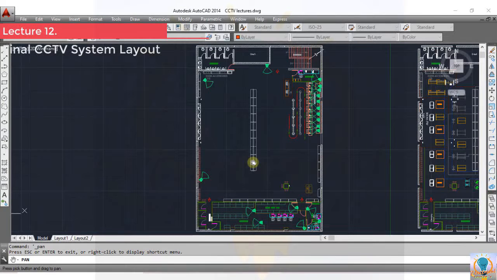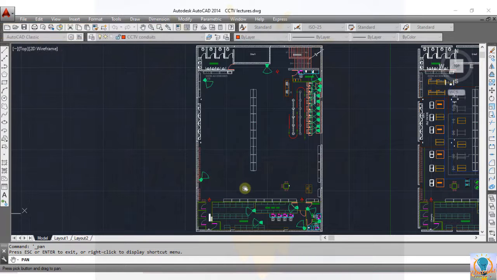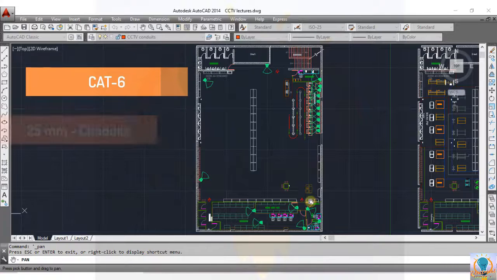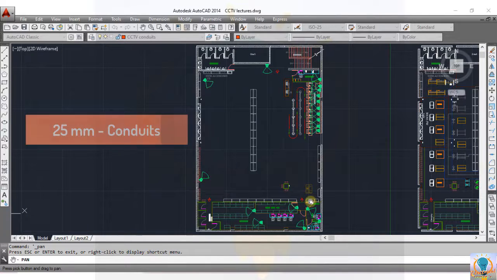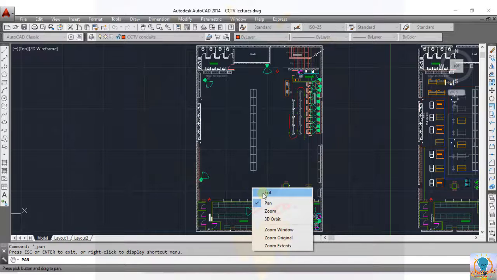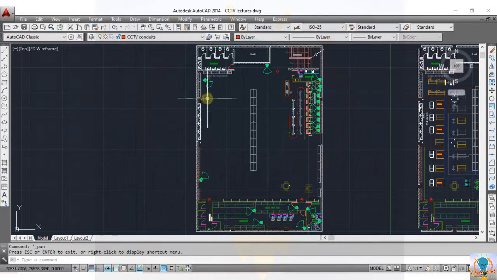Now finally we have the last step. Draw the route of conduits through which the cables will run from the CCTV processing unit, means from the server or DVRs, to each camera. Okay, I am using Cat6 cable for this security system and using conduits of 25 mm with medium mechanical strength. So 4 cables can run easily through one conduit of 25 mm. Clear? So by keeping this point in your mind, start the work.